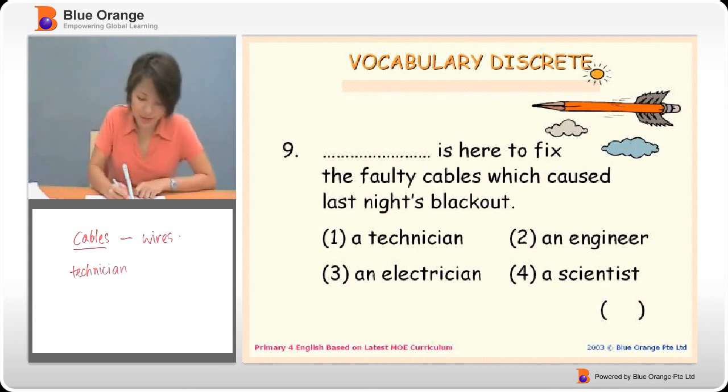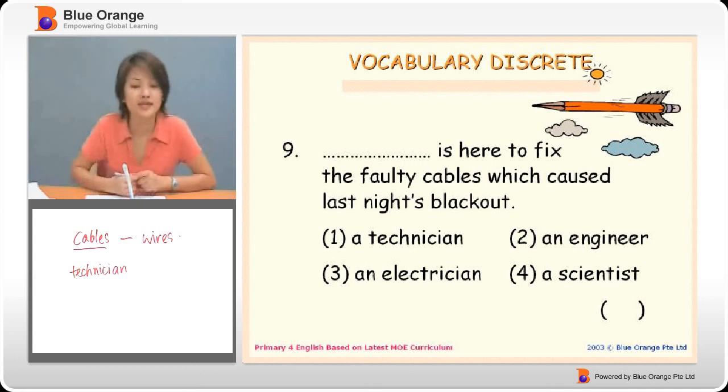Technicians are usually blue-collared workers. Okay, he is somebody who is very highly skilled in scientific matters or even in industrial areas. Maybe he is an expert in certain kind of equipment. But he is a blue-collared worker. That means to say he doesn't work in an office. He works in a factory most of the time.